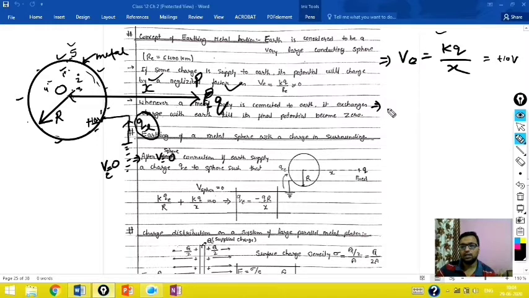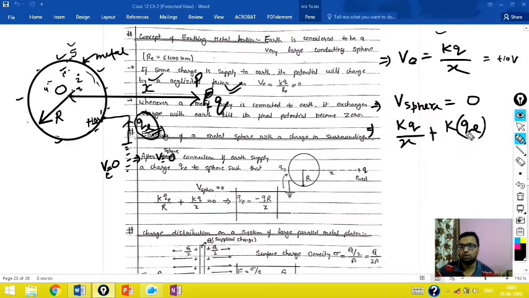So finally I can say that the potential of the sphere should be equal to the potential of earth in the final condition, so the potential of the sphere should be 0. The potential of the sphere is due to kq upon x, due to this small charge q, and due to this QE charge it will also have some potential, plus k QE. Remember right now QE is unknown, I don't know if it is positive or negative, so I will take a variable QE, and it will automatically come out to be negative.